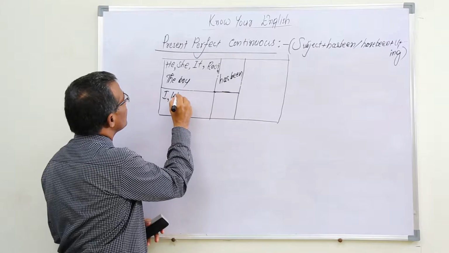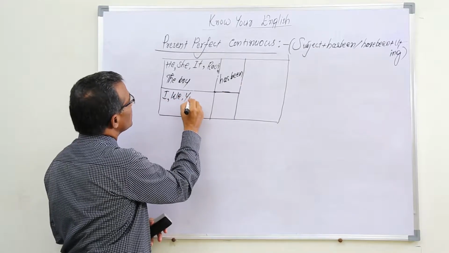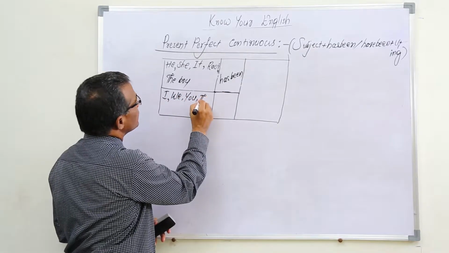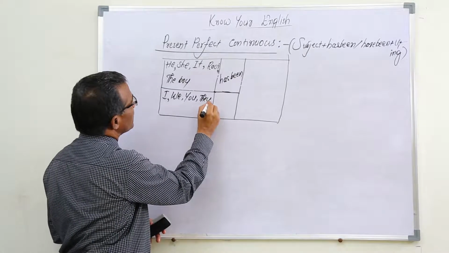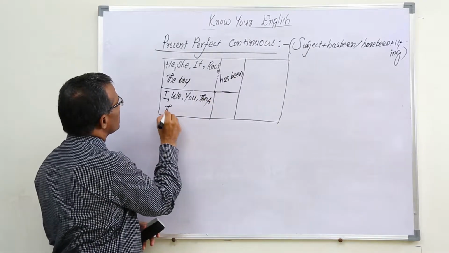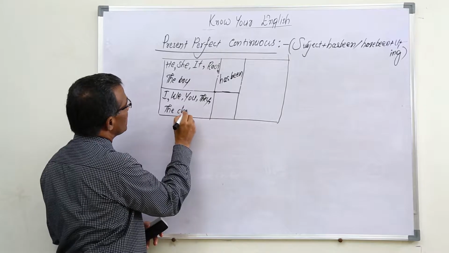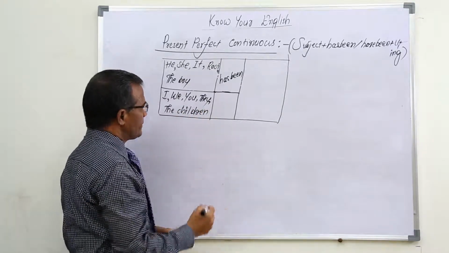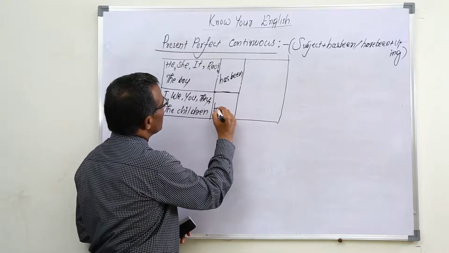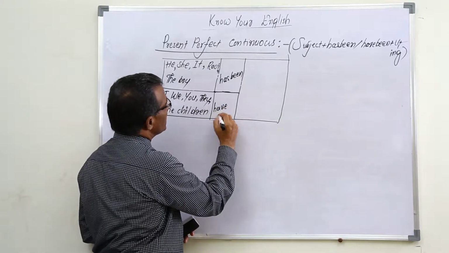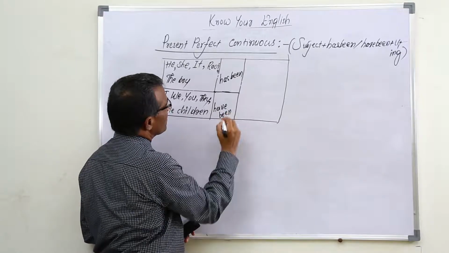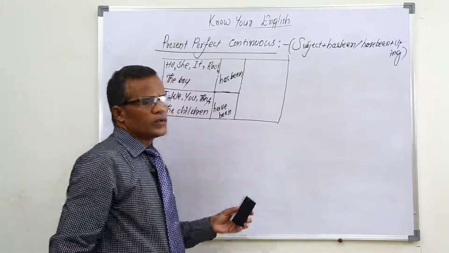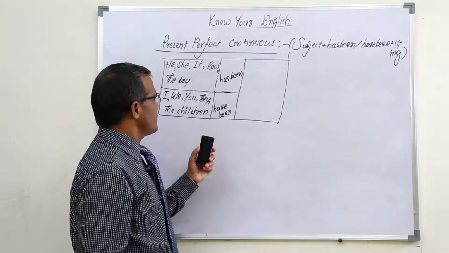I, we, you, they, the children, etc. we can take. Then have been. Then V1 plus ing.